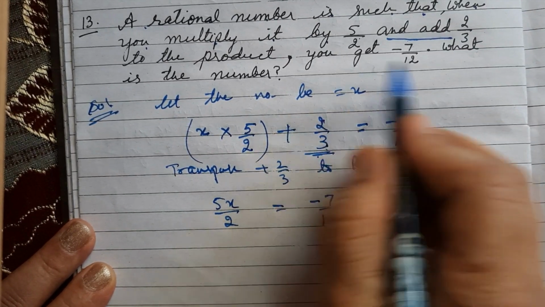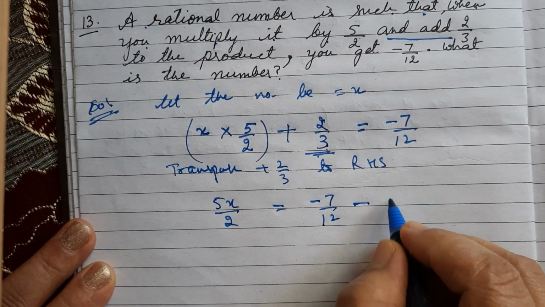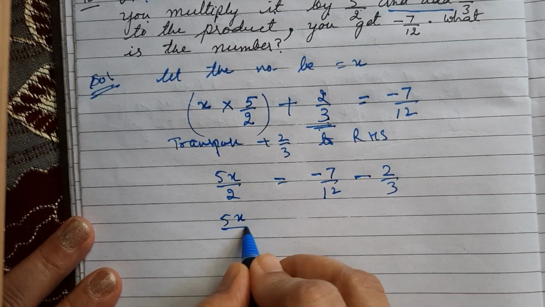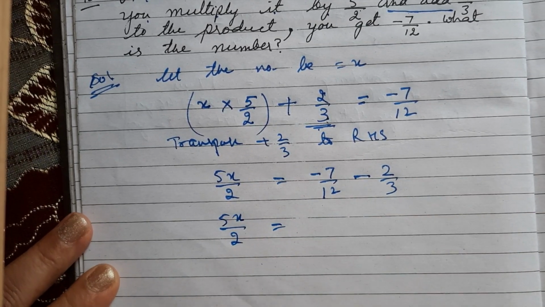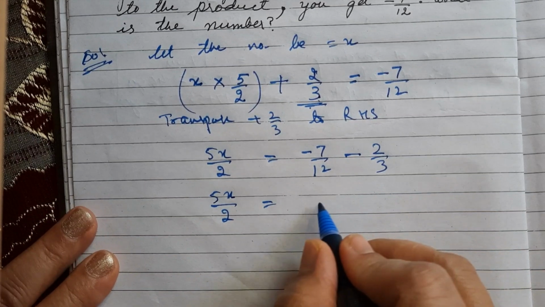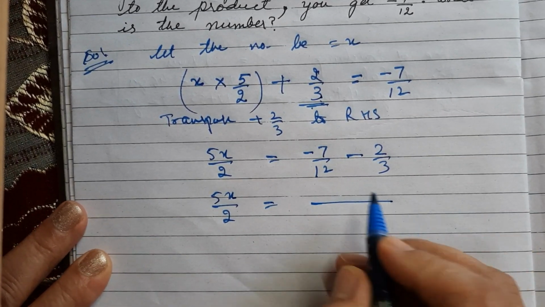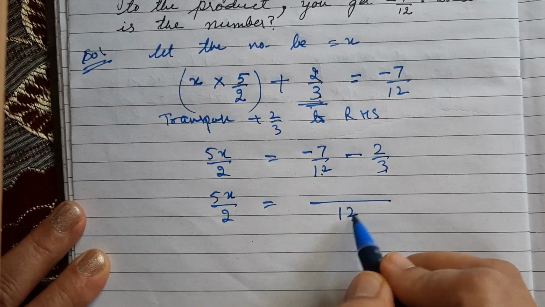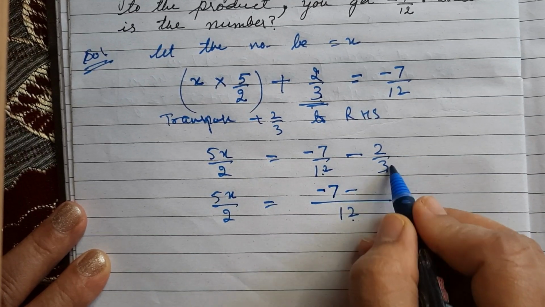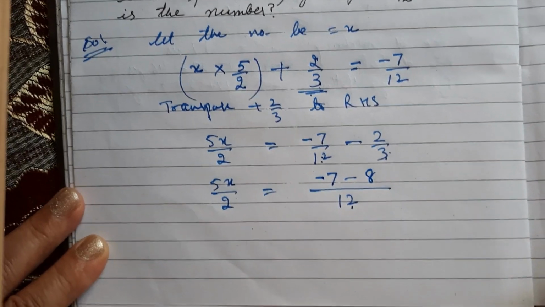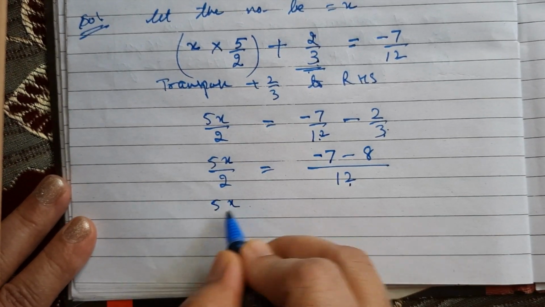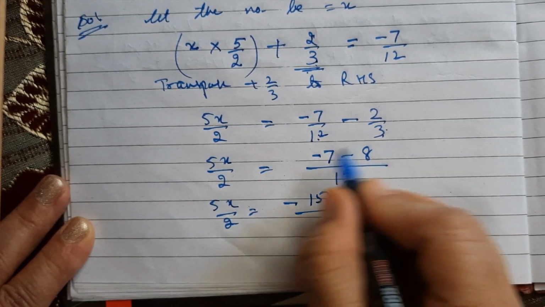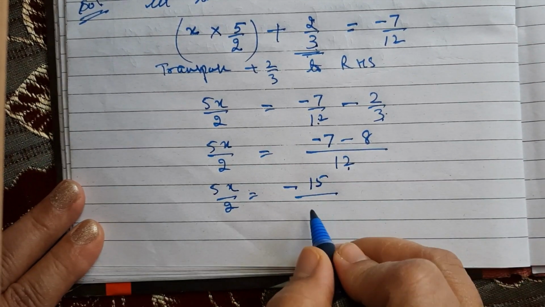Here this is addition, so on the right hand side it will be minus 2 by 3. Now the rational numbers have different denominators, so take the LCM and solve first. LCM of 12 and 3 will be 12. 12 ones are 12, so 7; 3 fours are 12, so 4 twos are 8. 5x upon 2 is equal to minus 7 plus 8, 15. Same sign, add the numbers and put the same sign at the front.